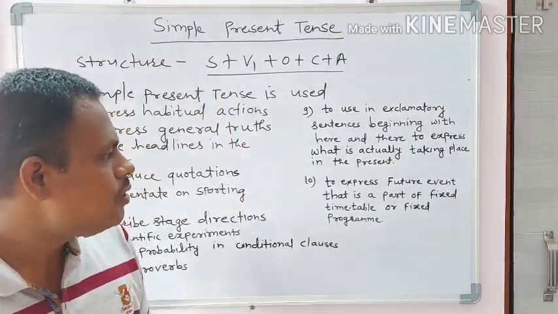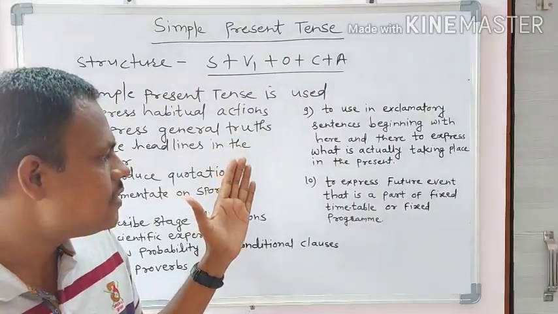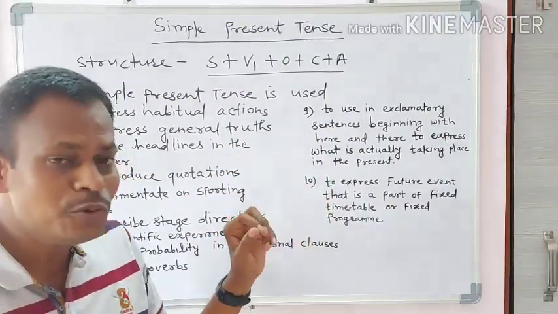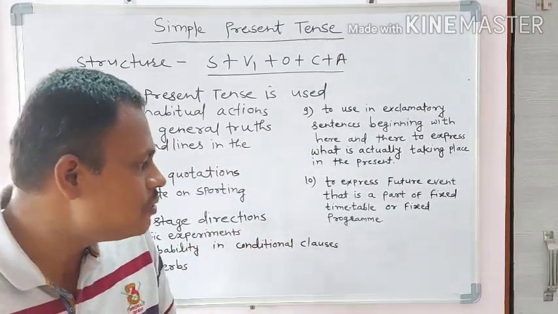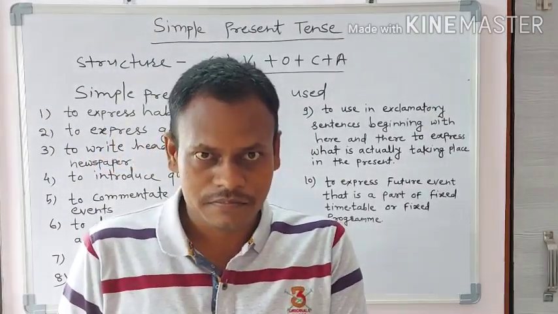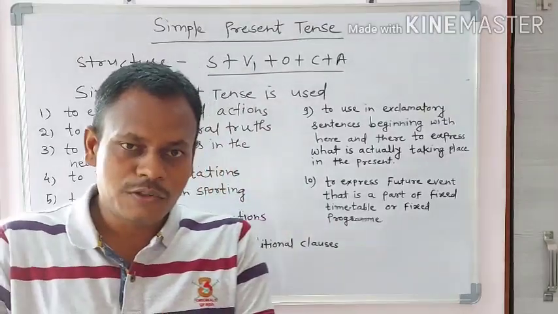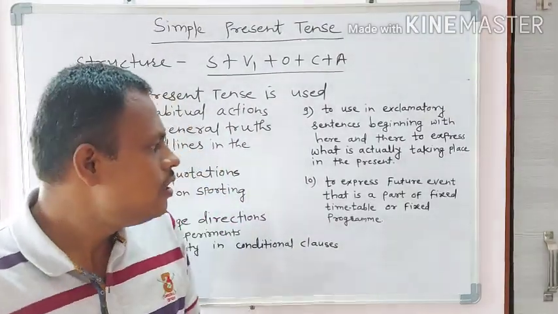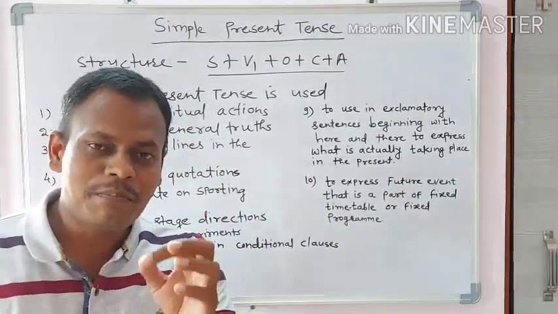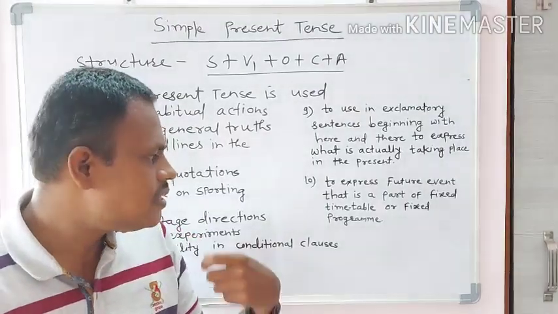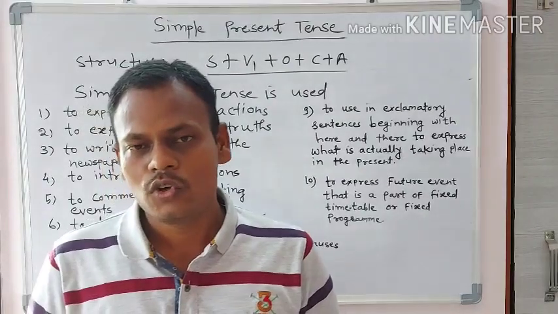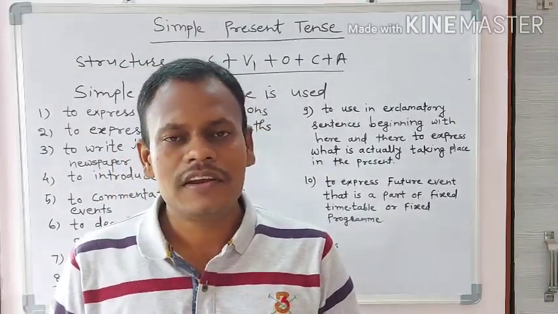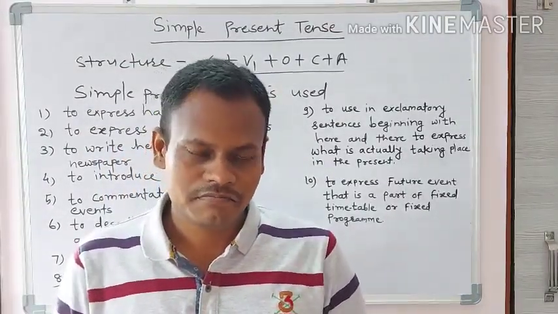When we talk about simple present tense, it is also used to express a future event that is a part of a fixed timetable or fixed program. Keep in mind that it is used to express a future event that is a part of a fixed timetable and fixed program. For example, a train leaves at 9.